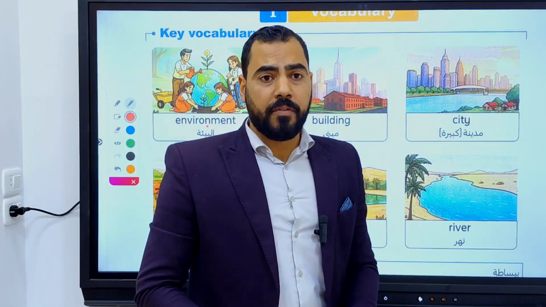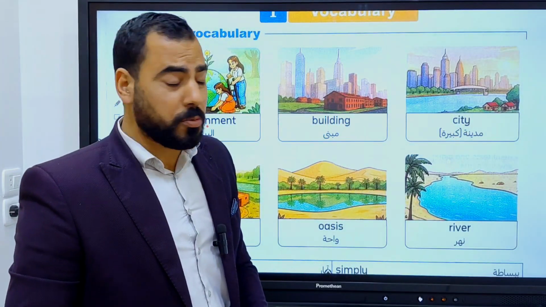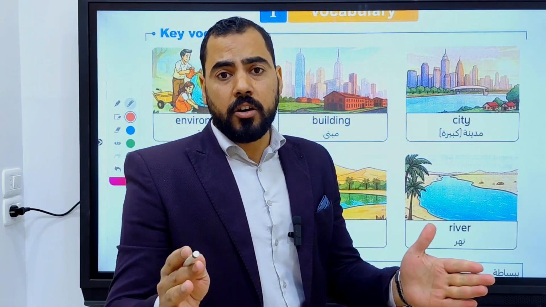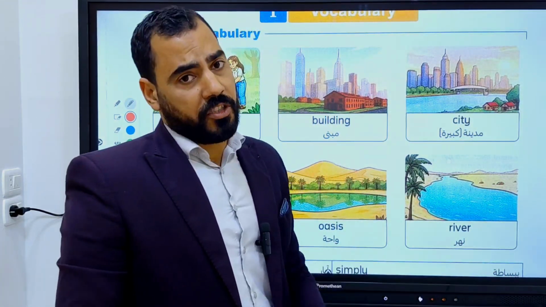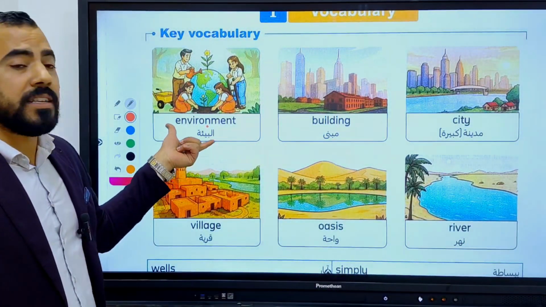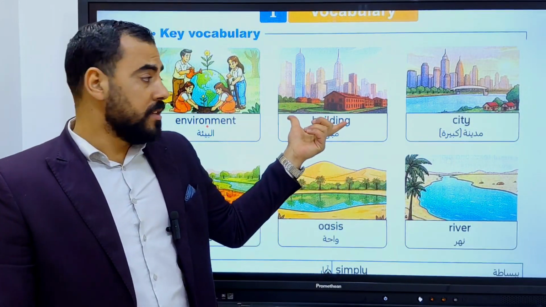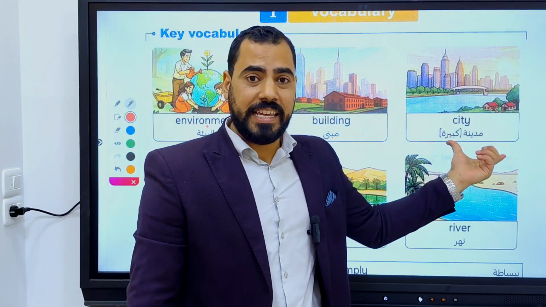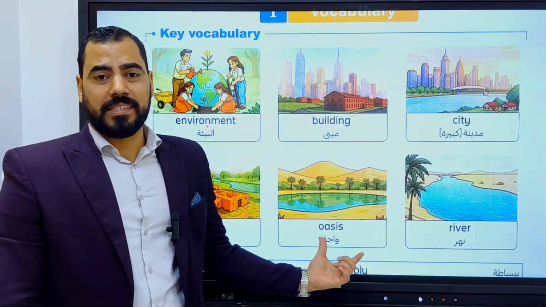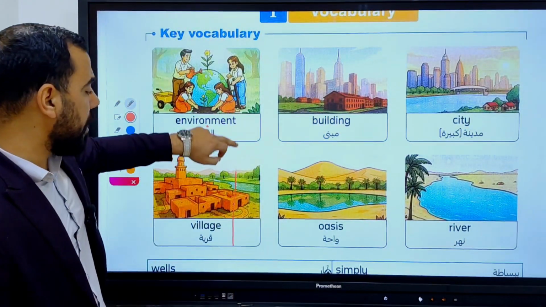River. For example, the Nile River is very famous here in Egypt. It's very important for the Egyptian people. A river is a long, narrow canal that has a lot of fresh water. So let's read again. Repeat after me, please. Environment, everything around us. Building, city. Thank you. Village. Oasis. River. Okay, thank you. Let's go down.